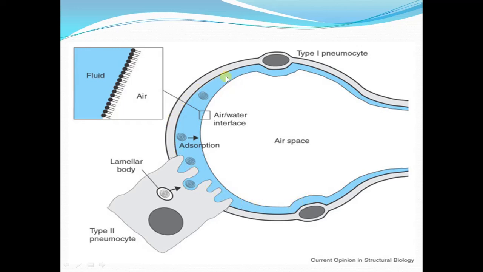Now this fluid is responsible for causing the surface tension in the same way that we just saw in the previous slide. The molecules present in the surface layer will cause cohesive forces between the water molecules because they have unequal attraction. They have an air-water interface. So this will cause a retractive force, a recoiling force, which will tend to collapse this alveolus.